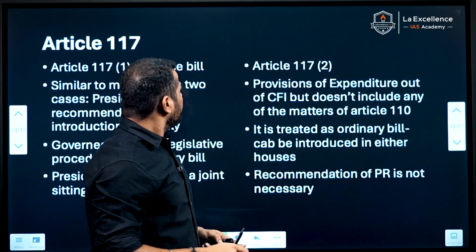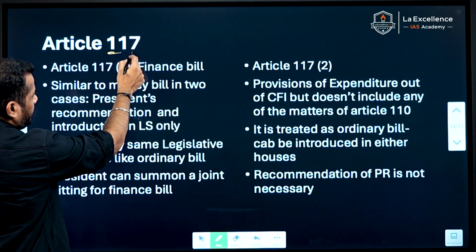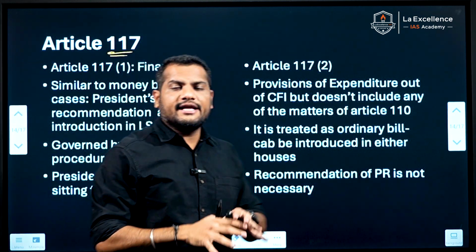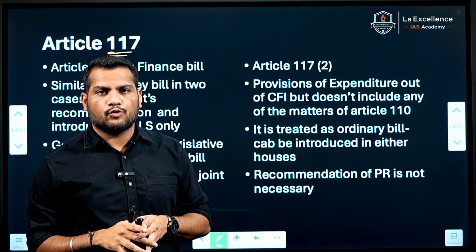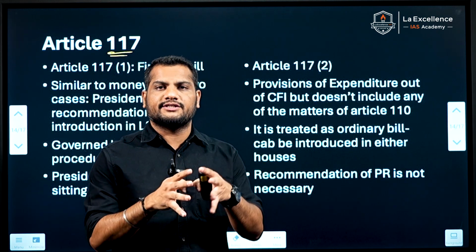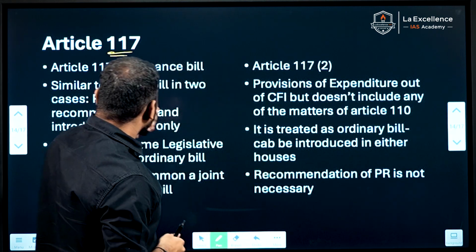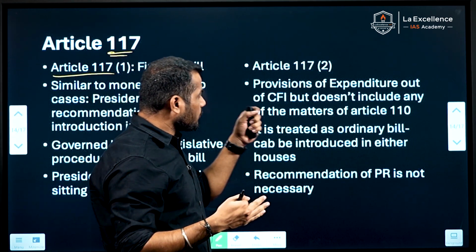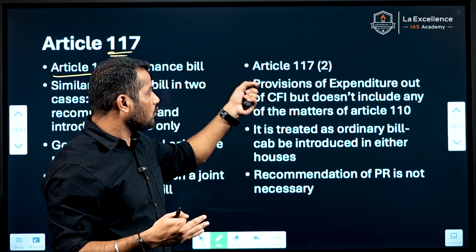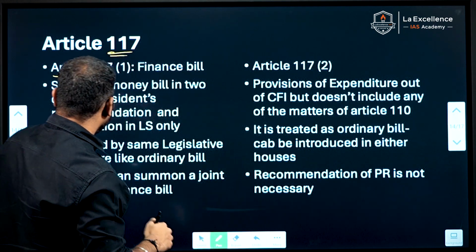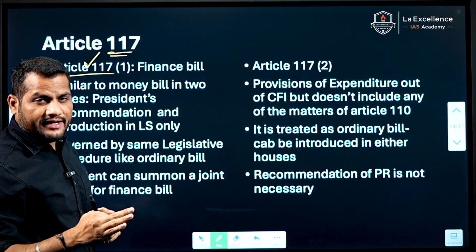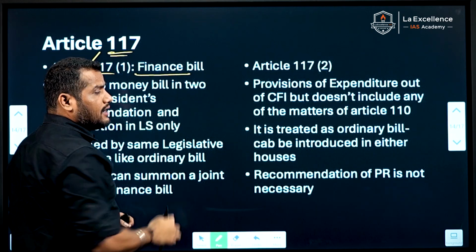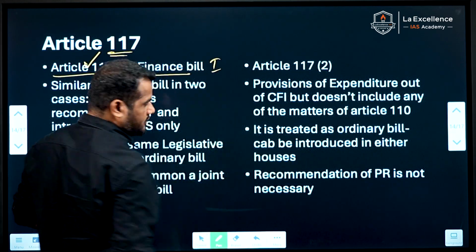Next is Article 117, which deals with financial bills. We already discussed money bills and financial bills. Under Article 117, we have two types of financial bill: subclause 1 and subclause 2. Subclause 1 deals with financial bill first.